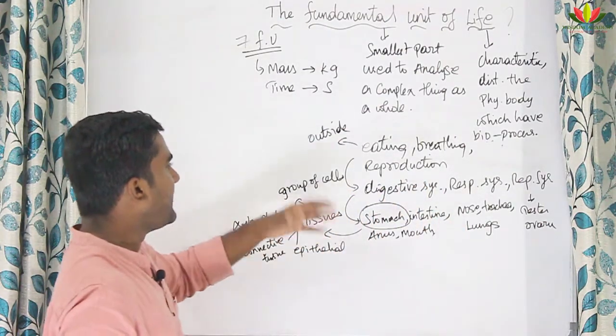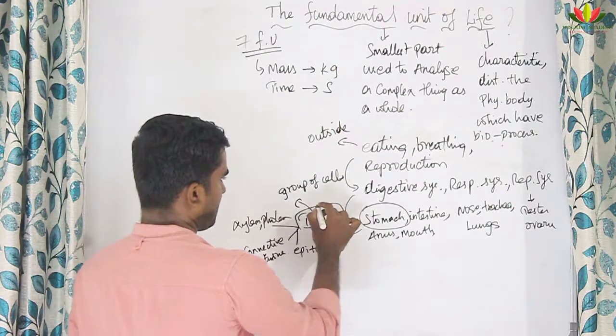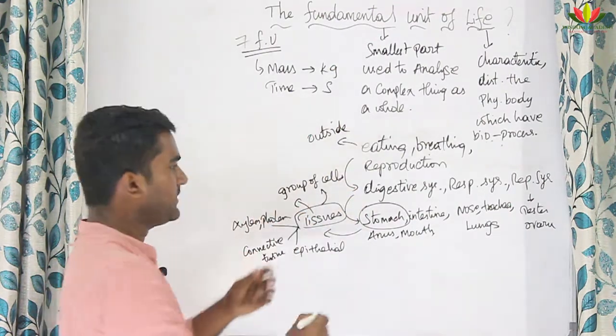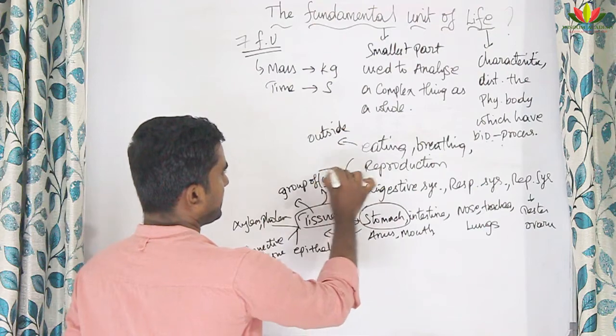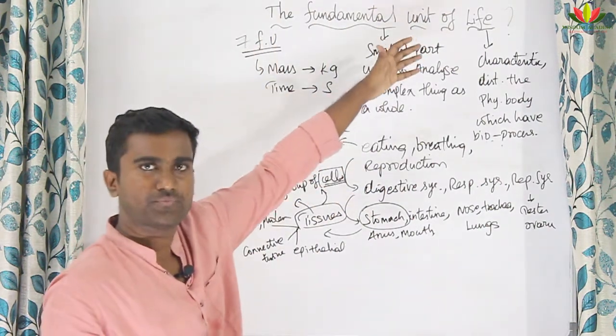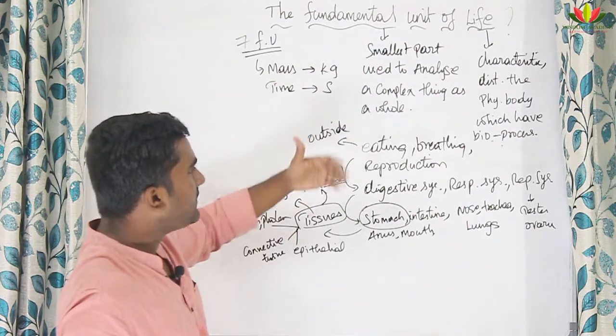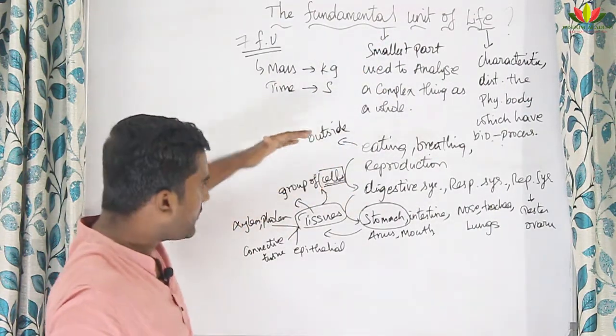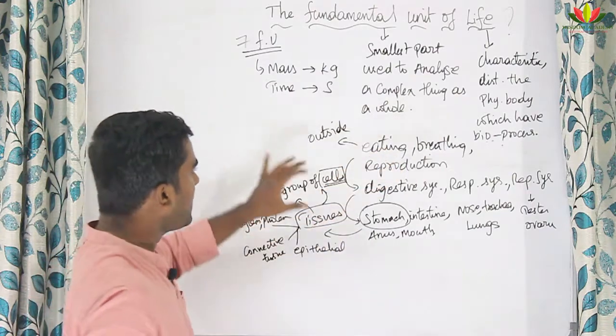These tissues are made up of a group of cells, right? So finally we are getting the answer. Cell is the fundamental unit of life, right? Now actually we saw from top to bottom. Now we are going to take the bottom to top approach.